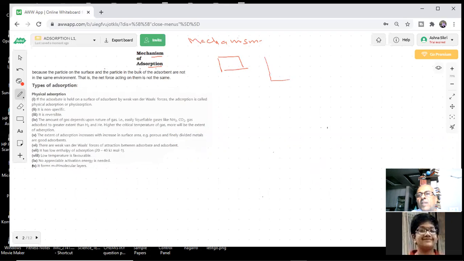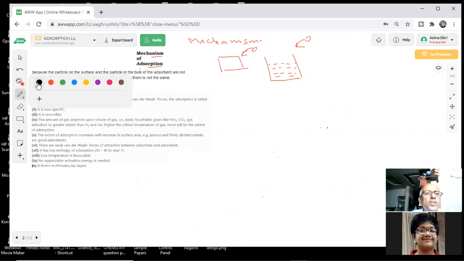You are saying, sir, this is a liquid. That means there is an attractive force which is present on the surface, which is attracting the molecules toward itself. What is that attractive force and why does it exist?